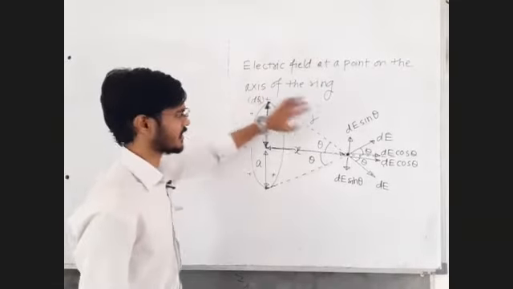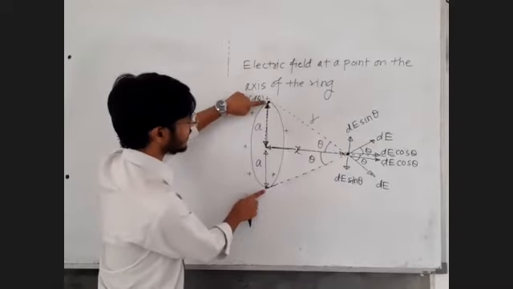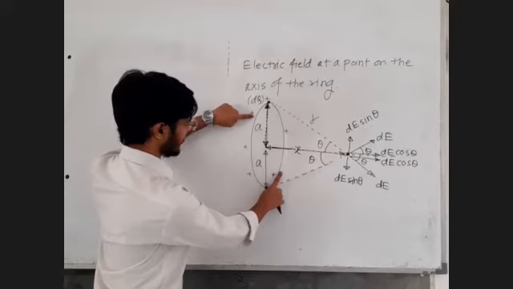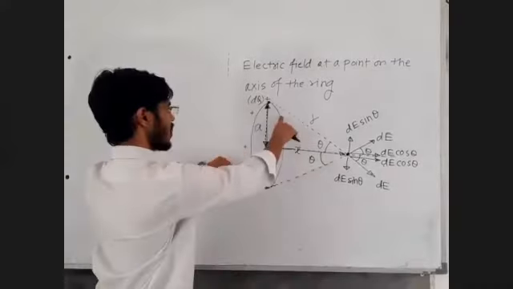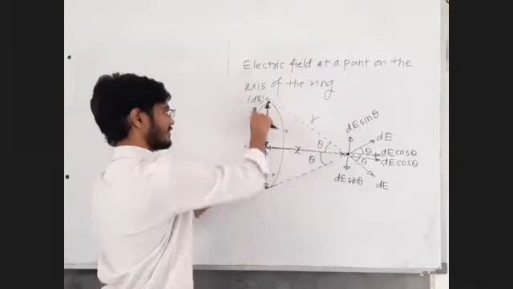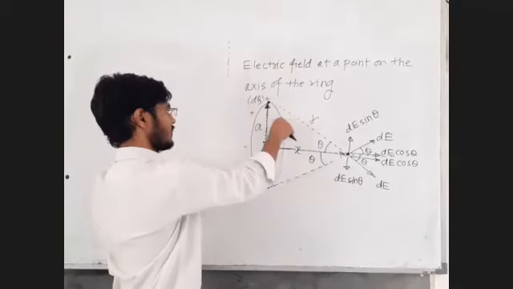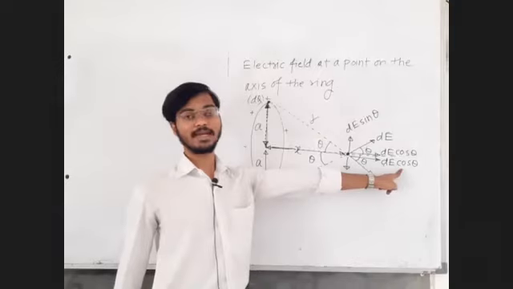Very good. That can be seen from the geometry. This point charge will cancel the sine component, this point charge will cancel the sine component. So all sine components cancel. When you consider all the point charges, all the sine components will get cancelled. But all the cos components will get added.